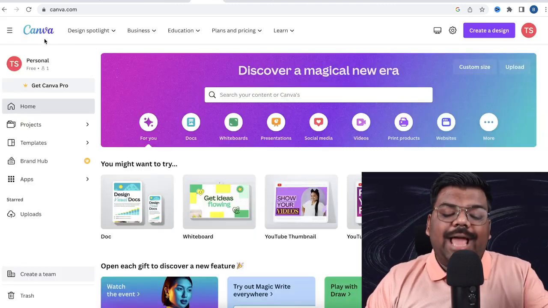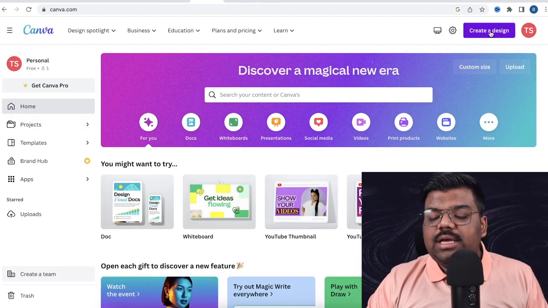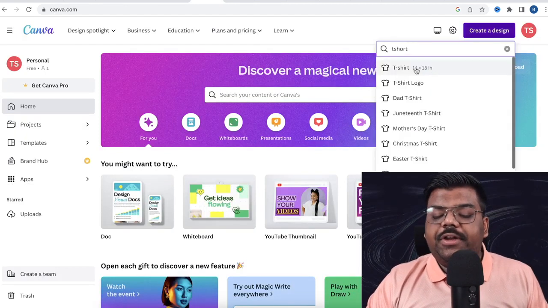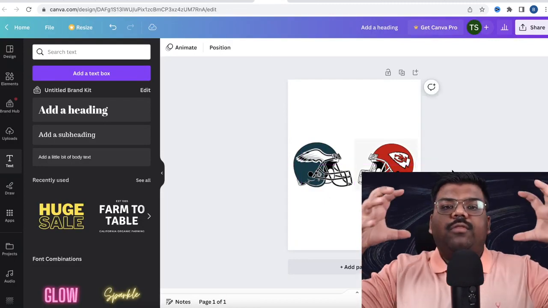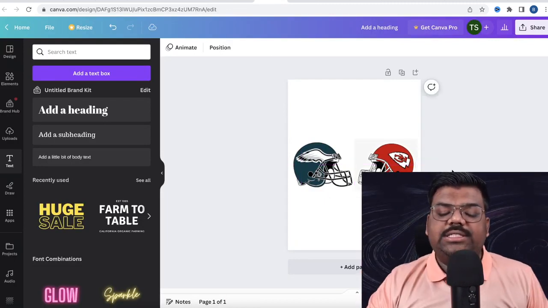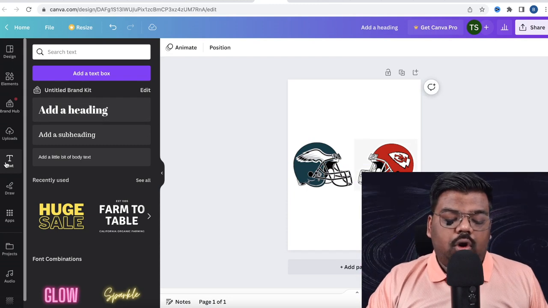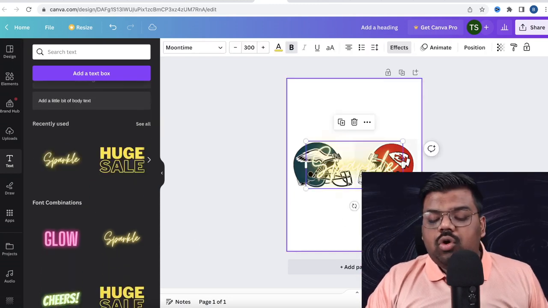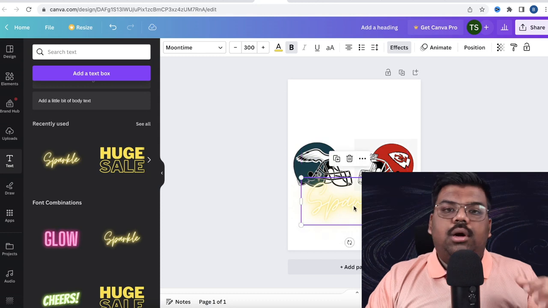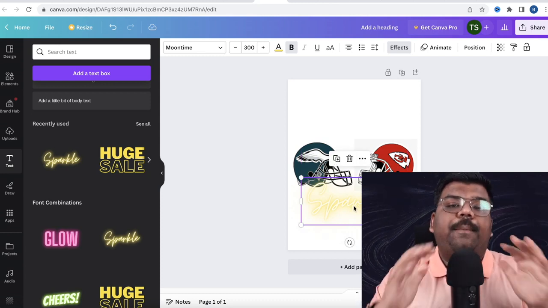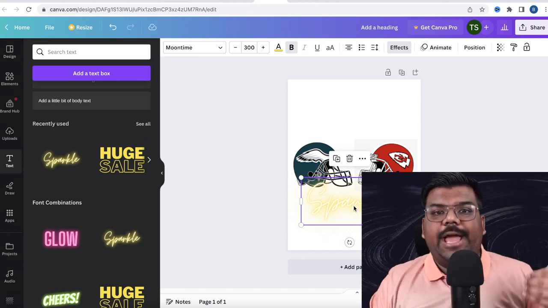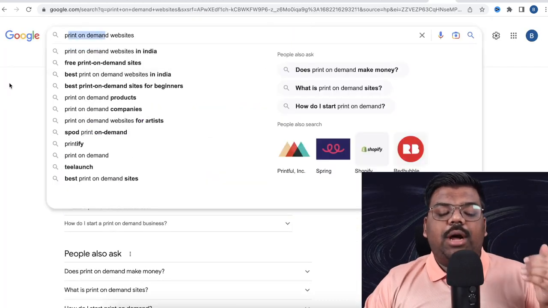After that, you can use Canva to create and combine these designs. Click over here on create a design, click over here on t-shirt, and you can see this is a sample I created for you. So both of the helmets, both of the teams clashing against each other. You can also go over here on text and write a text like who are you supporting, who will win, world's biggest clash, things like that you can write, and this is your design prepared. Super simple using AI.